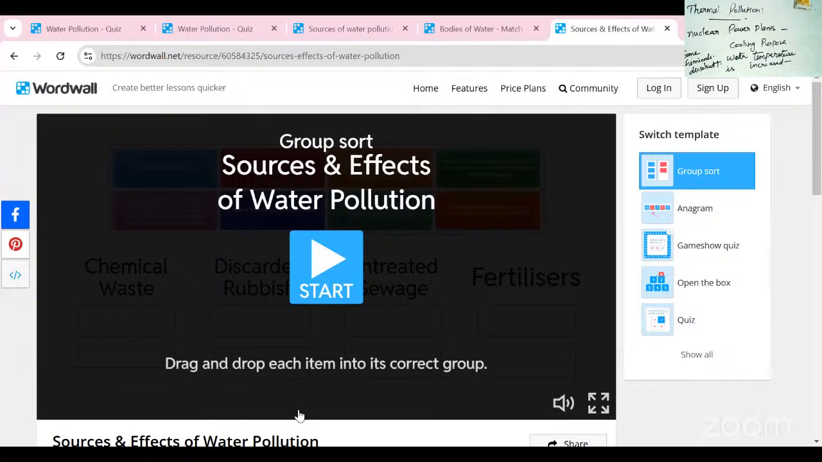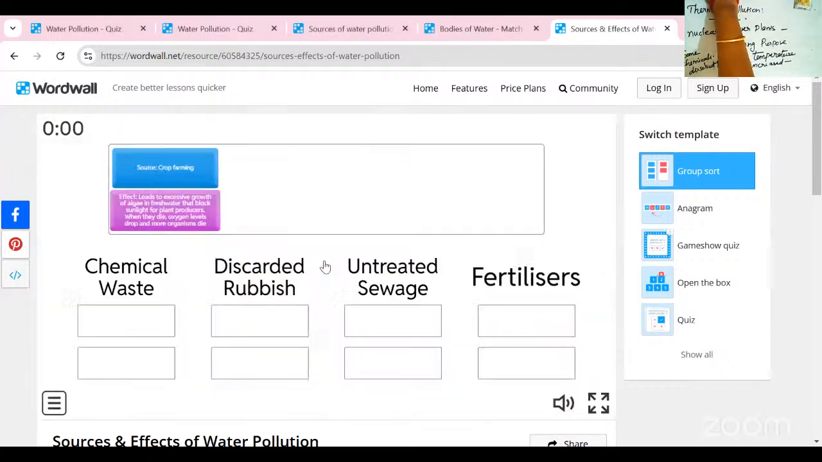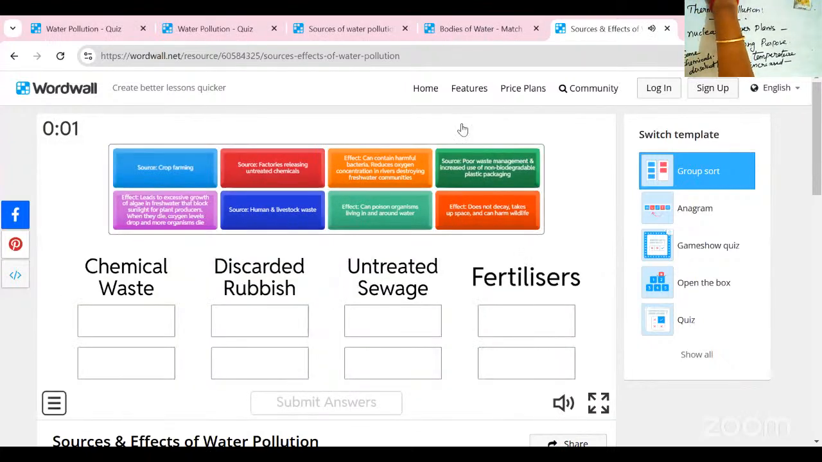What are the man-made activities? Household detergent, domestic waste, plastic and industrial waste, oil spills, agricultural activities, and thermal pollution. In this way, the water is polluted. Related to that concept, I am going to explain some details with the help of an activity.